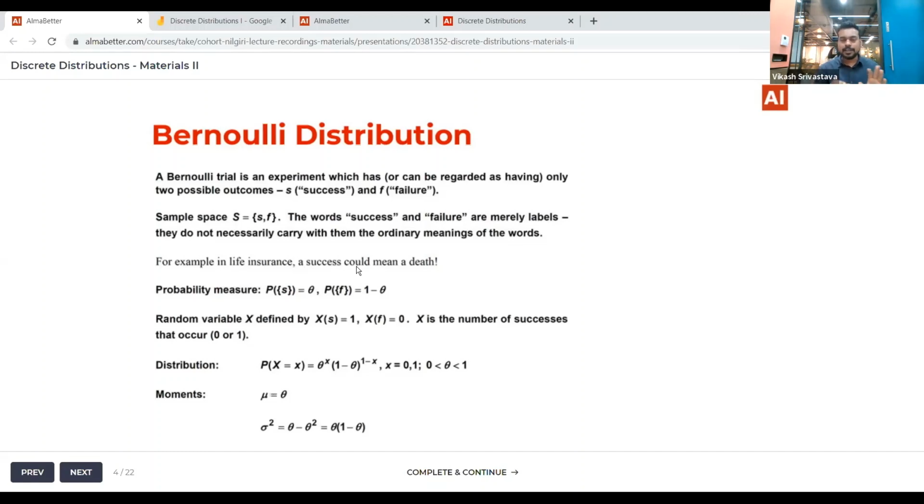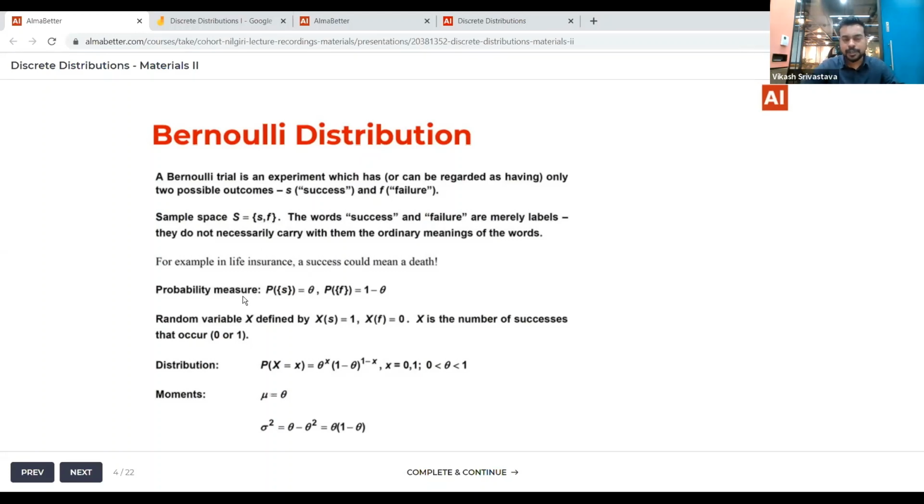So these are subjective labels, and it is contingent on the user how they choose the meaning of these labels. So in the case of a Bernoulli trial, our sample space only consists of two possible outcomes. One is S and the other is F, where S denotes success and F denotes failure.